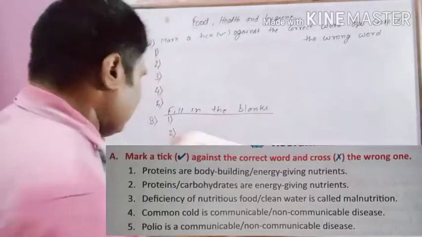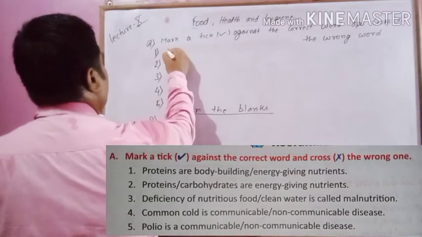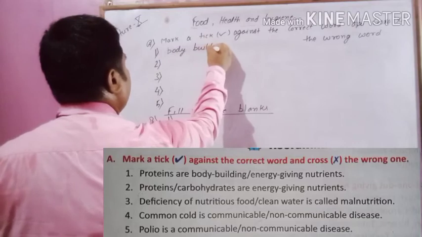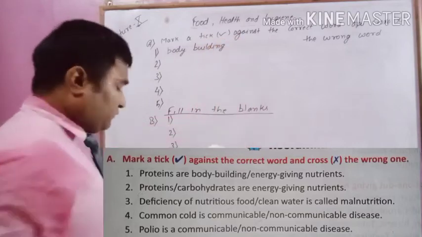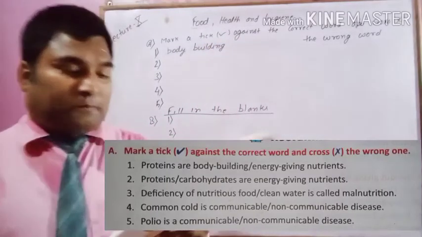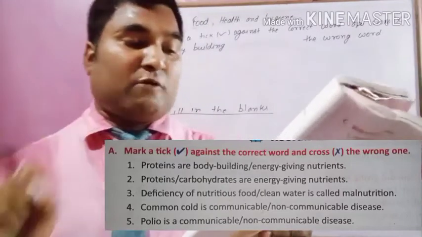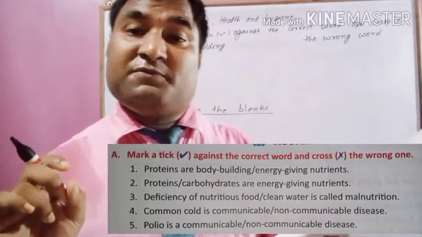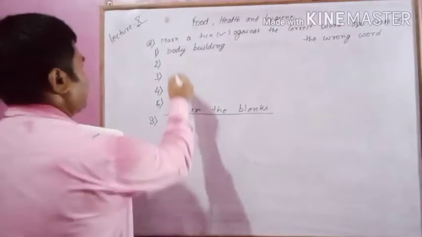So proteins are body building. So the first will be body building. Proteins or carbohydrates are energy giving nutrients. Which one is the energy giving nutrient? Carbohydrate.